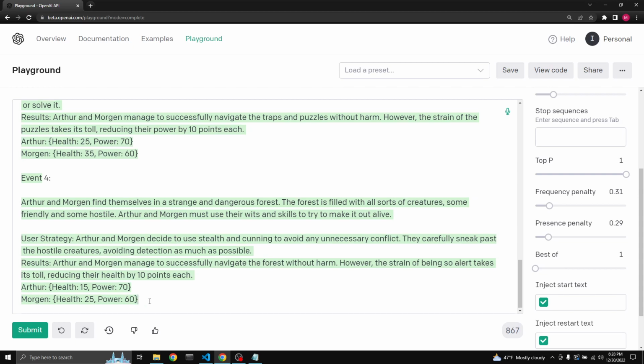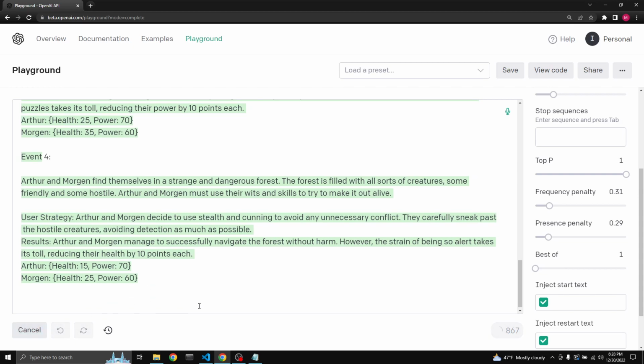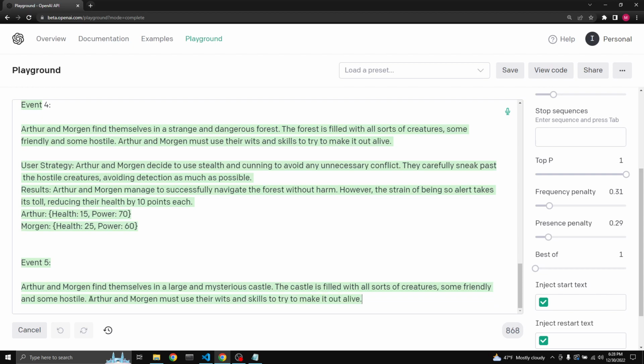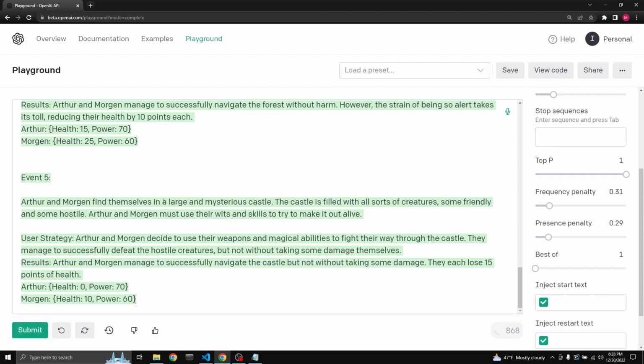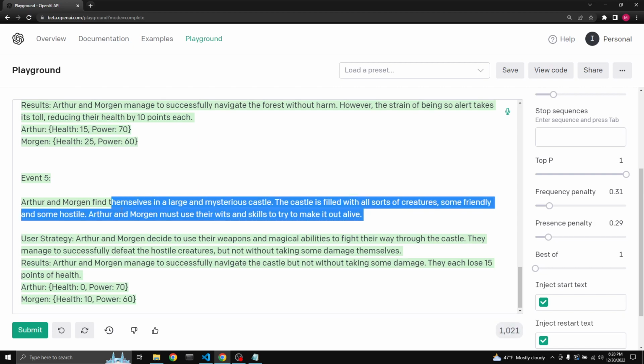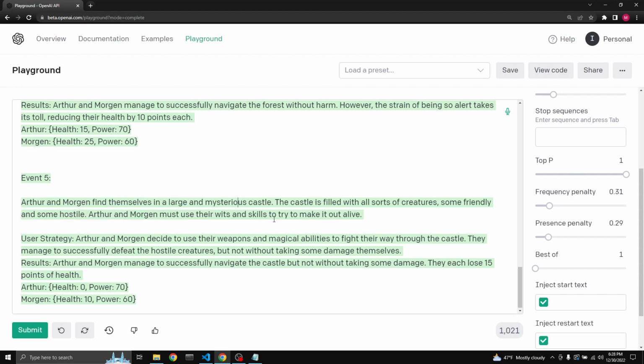Oh, they're going to make it? They're not going to make it. Event number 5. Arthur and Morgan find themselves in a large and mysterious castle. The castle is filled with, I guess this is fine, but these stories are just coming out of nowhere, right? It's one after the other. The castle is filled with all sorts of creatures, some friendly and some hostile. Arthur and Morgan must use their wits and skills to try to make it out of it.